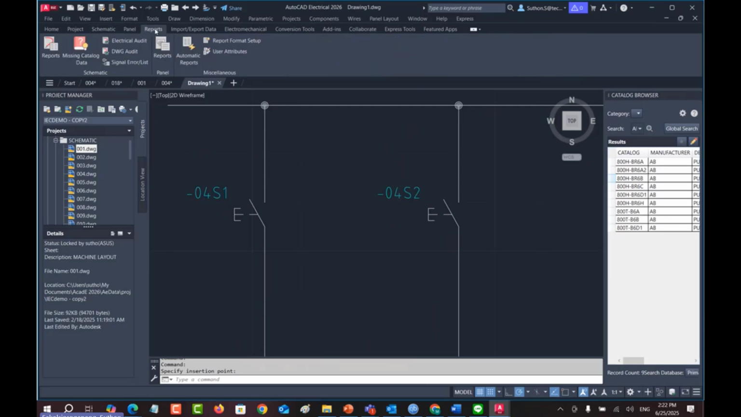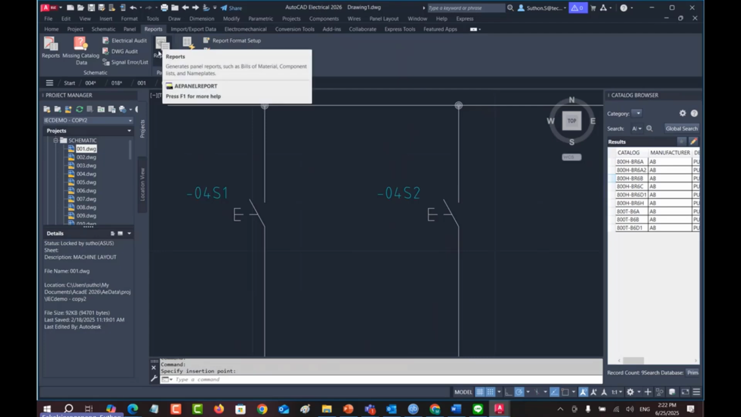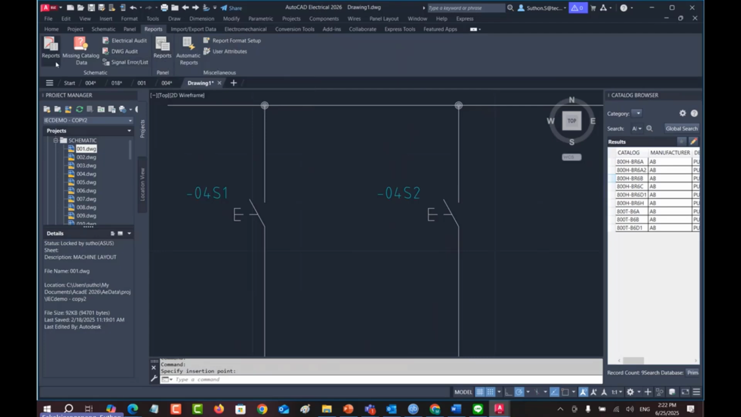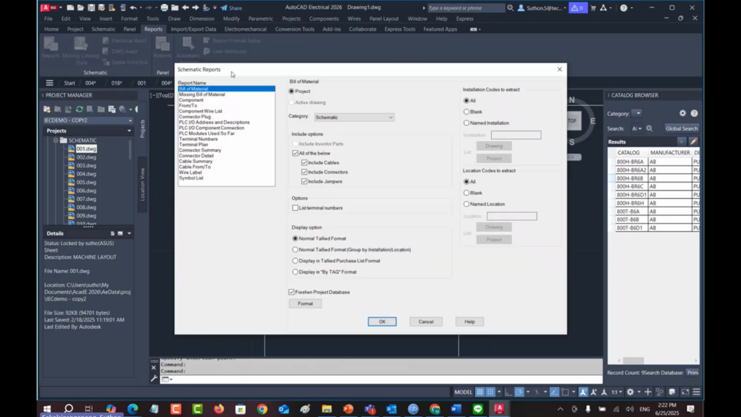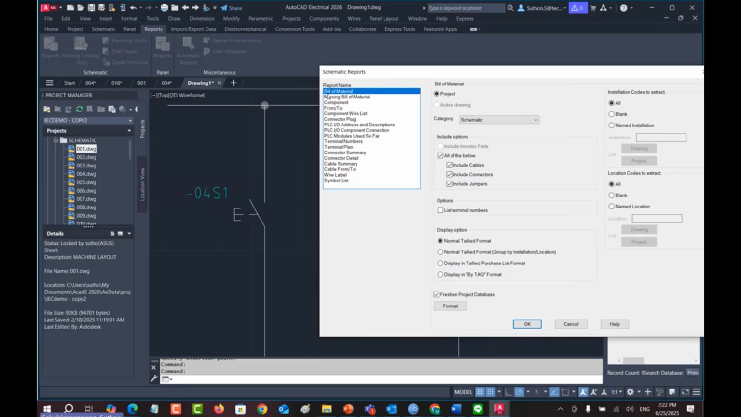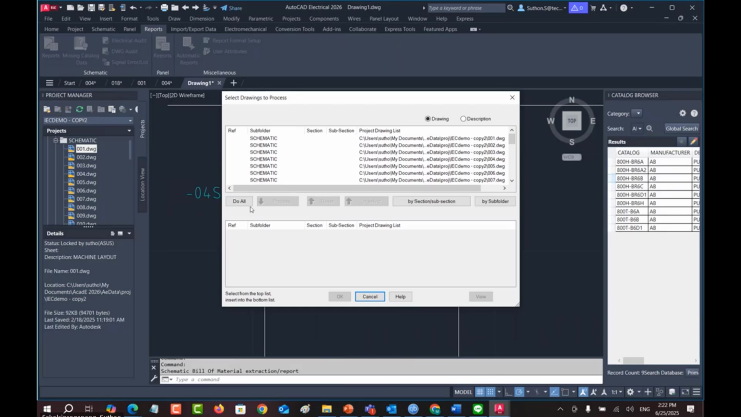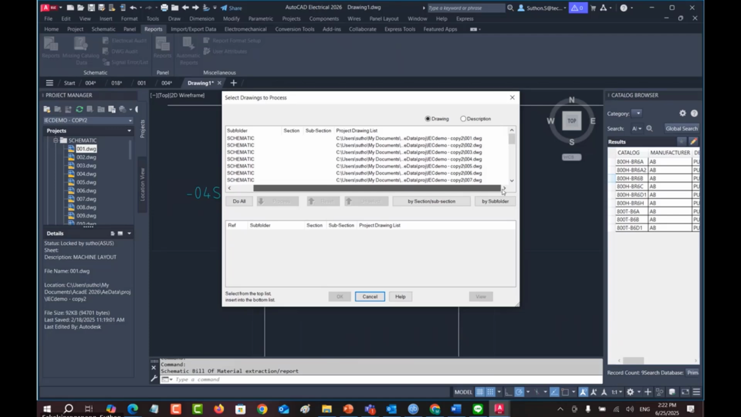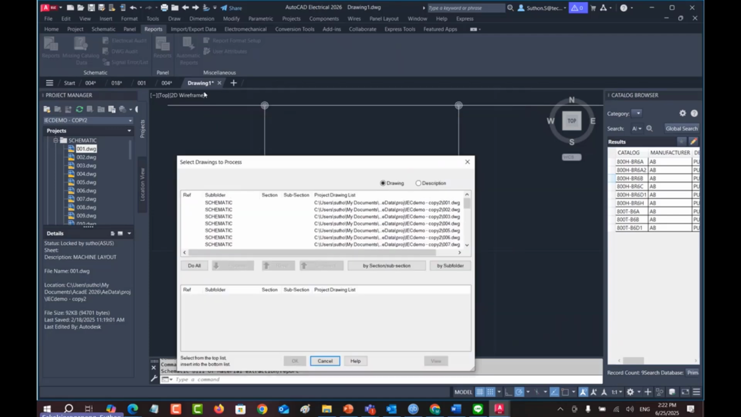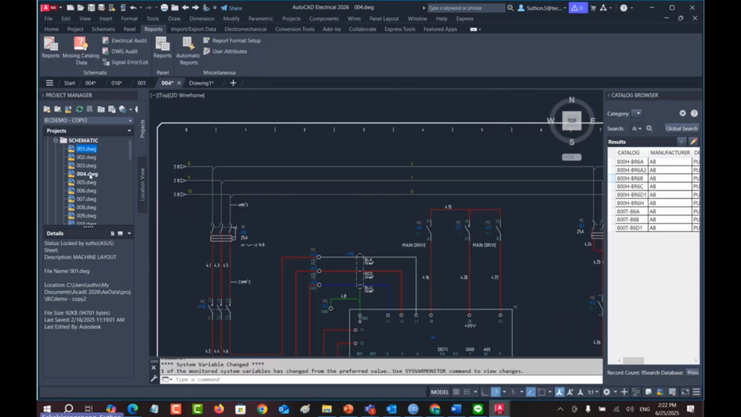And the next thing is the report, to do the schematic report. We have 2 report buttons. The right one is for panel report, but I want to do the schematic report, so I use this report instead. And here we go. Normally we want to do the bill of material, or BOM, of this drawing. I just use the BOM and okay. It cannot be done because this drawing is outside of the project. Okay, I will use the drawing in the project instead.